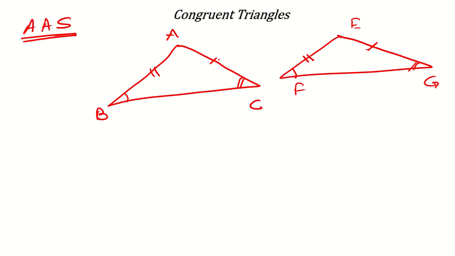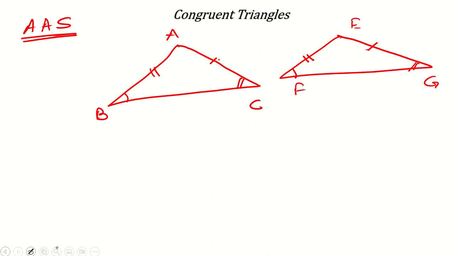Maybe they will give you two pictures in the exam, and they will ask which of the following options satisfy AAS criteria. So you will have to be a little careful. Yes, it will be congruent by other criteria, but AAS criteria says angle, angle, and after that the side which is not including both the angles should be equal. Only then it will satisfy the AAS criteria.